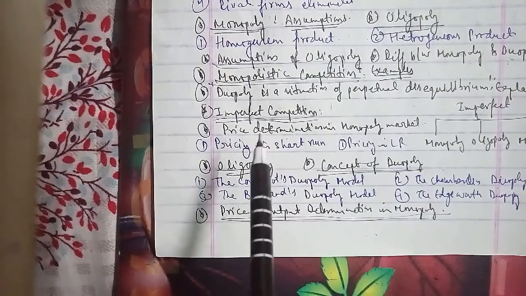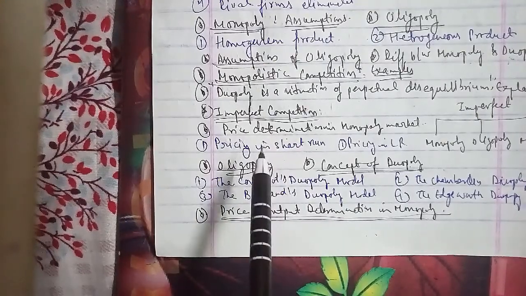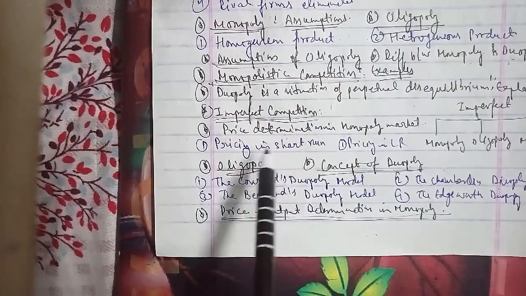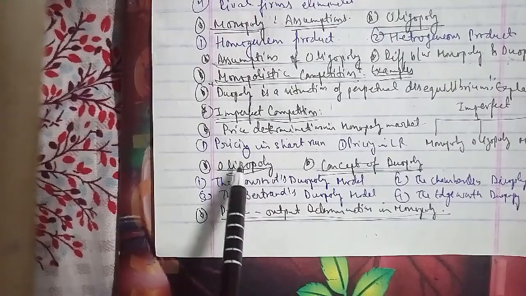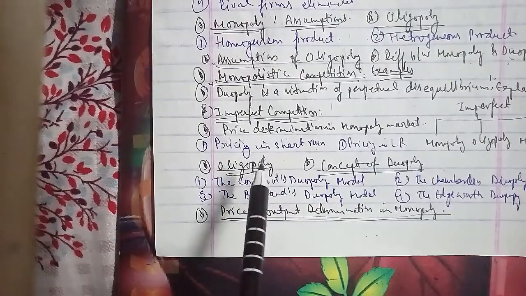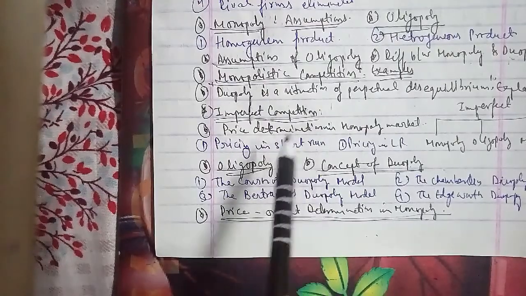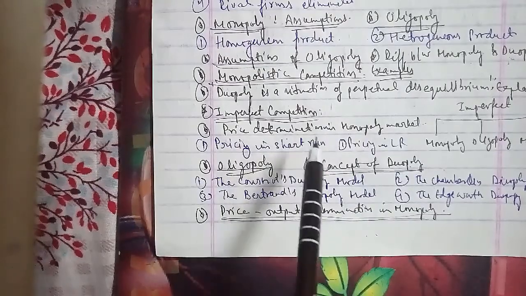The same applies to pricing under monopoly in the long run, where the monopoly firm can adjust its infrastructure suitably to maximize profit. Now we'll go ahead with the other question, related to the salient features of price determination in various market competition. The question arises: what are the objectives of pricing? So we'll talk about the objectives of pricing.